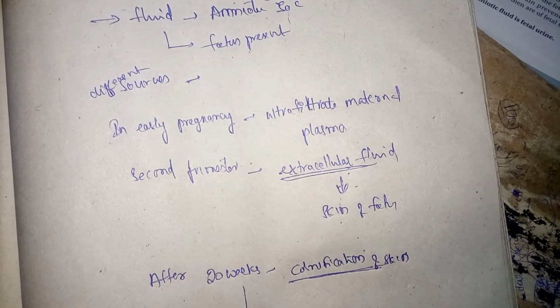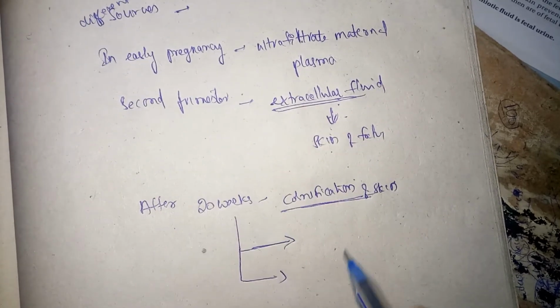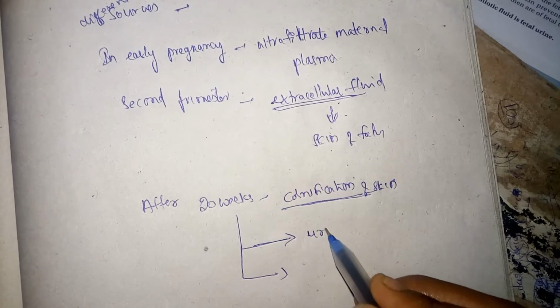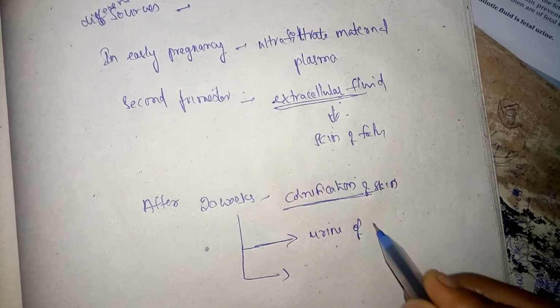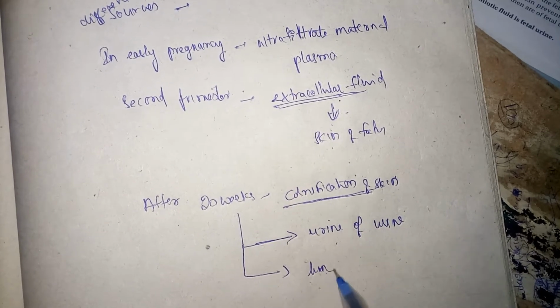Now the main sources of amniotic fluid formation are mainly two. One is urine of the fetus and the other is lung of the fetus.